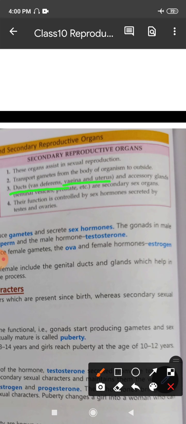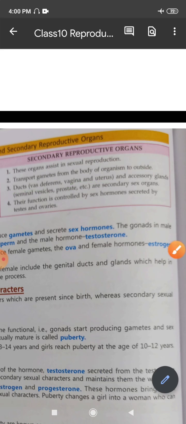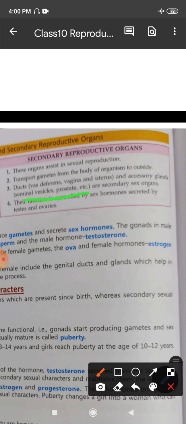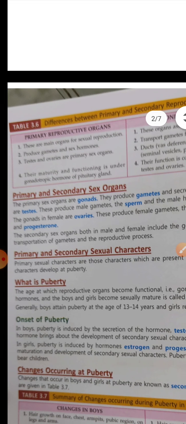And then there are some accessory glands also associated, the seminal vesicles and the prostate glands in males. These are the secondary sex organs. The seminal vesicles and prostate glands secrete certain secretions which assist in the movement of the male gametes. We'll go into that detail later.